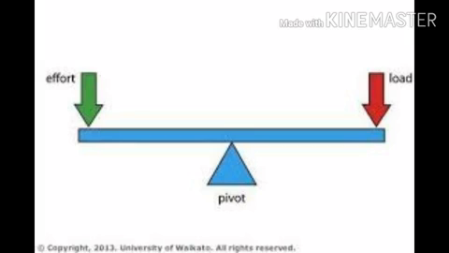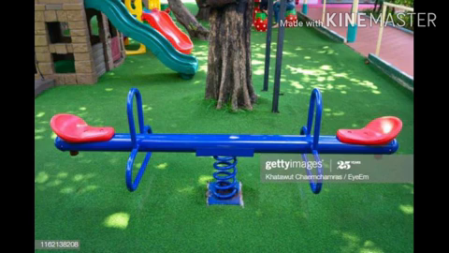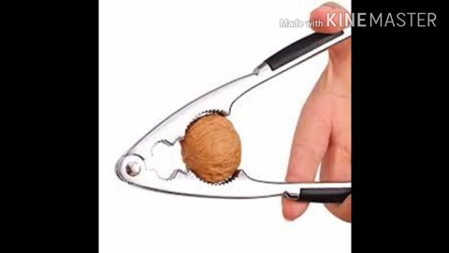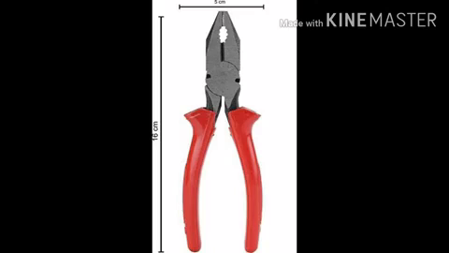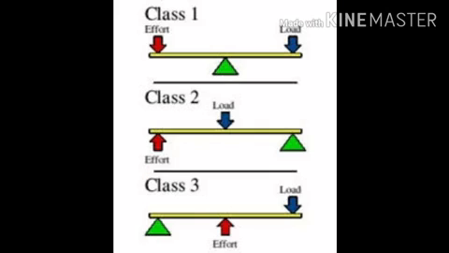The last topic of this lesson is lever. A lever is used to multiply the force we give on an object. Examples: seesaw, nutcracker and cutting plier. Kids, now we are going to see types of lever.